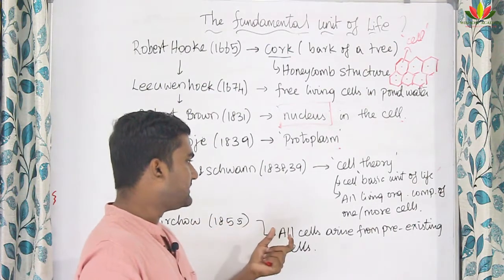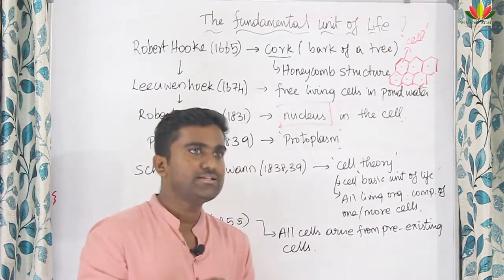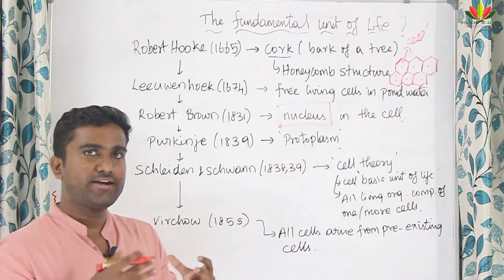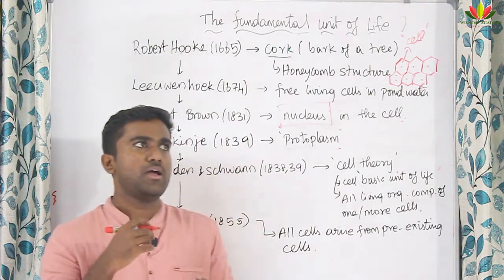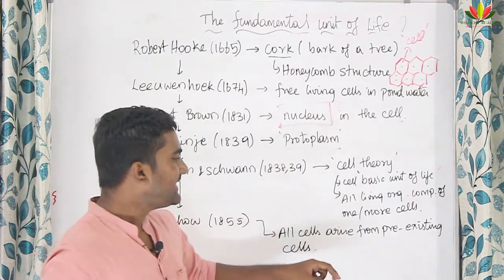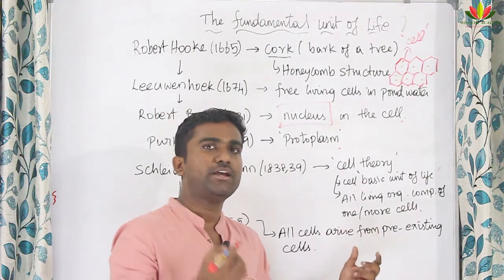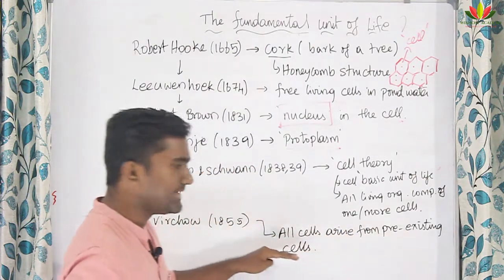In 1855, Virchow said that all cells arise from pre-existing cells. That is, the cell develops from itself; it is getting divided by itself. For example, human beings grow by means of fusion of two cells, right? This is not happening here. The majority of cells are getting divided from their own cell itself. That is why all cells arise from pre-existing cells.